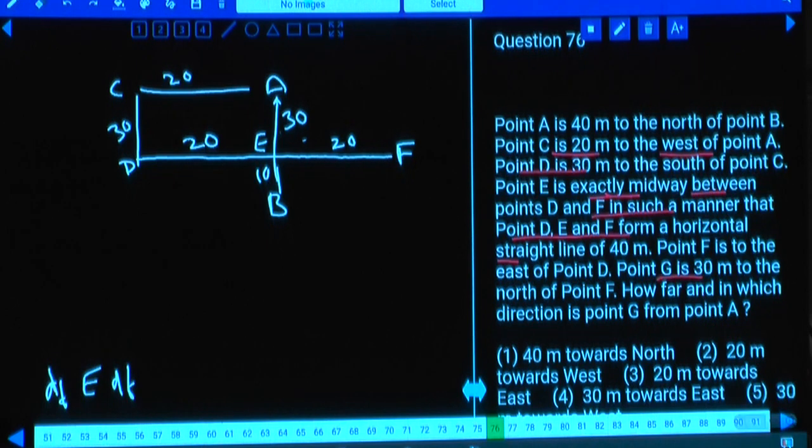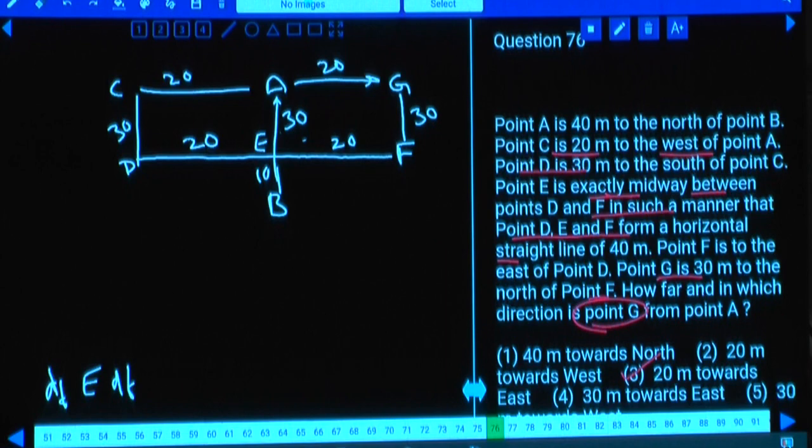G is 30 meters to the north of F, so G will be here, and this is 30 meters to the north of F. Then how far and in which direction is point G from point A? Tell me what is the distance here? 20 meters towards east. As it is 20 meters towards east, choice 3 is the answer. Done with this 76.